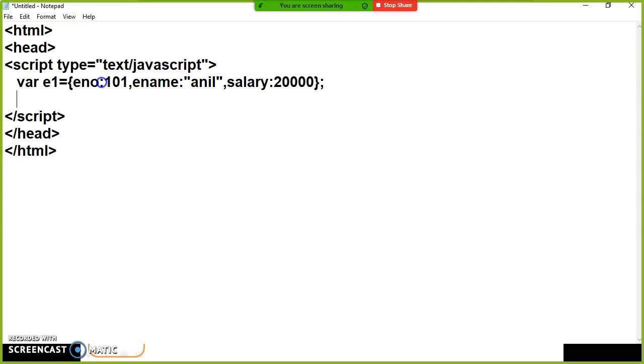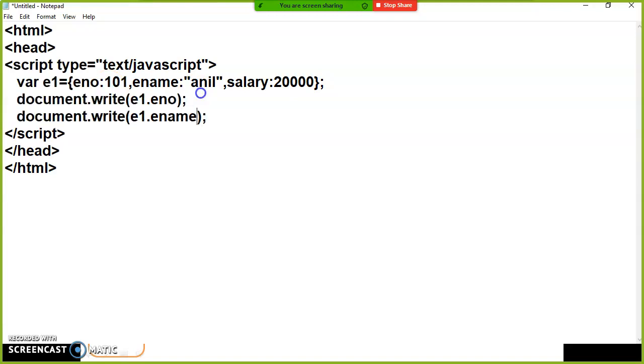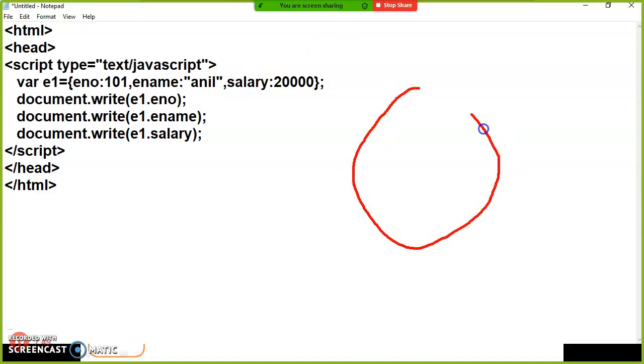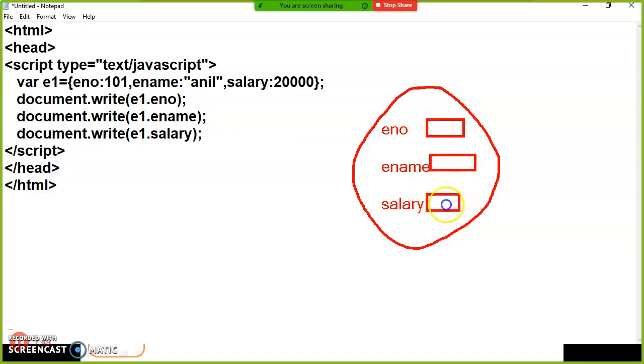If I want to print the values from the object, you can use document.write of e1.enumber. You can access the variables by using the object name. Document.write of e1.enumber. Similarly, e1.ename, similarly e1.salary. So this is your object. An object is a collection of variables. Here you have one variable enumber, and here ename, and here salary. This is enumber, one variable. This is ename, one more variable. This is salary, one more variable. The name given for the object is e1.